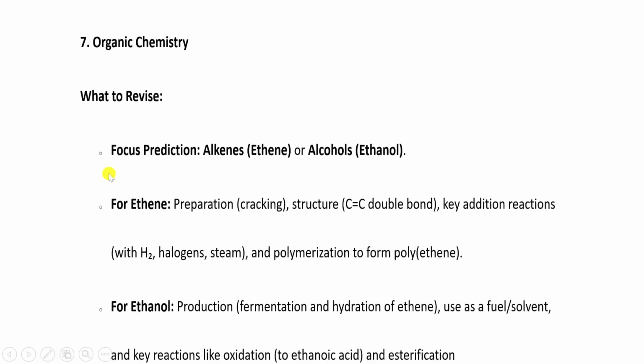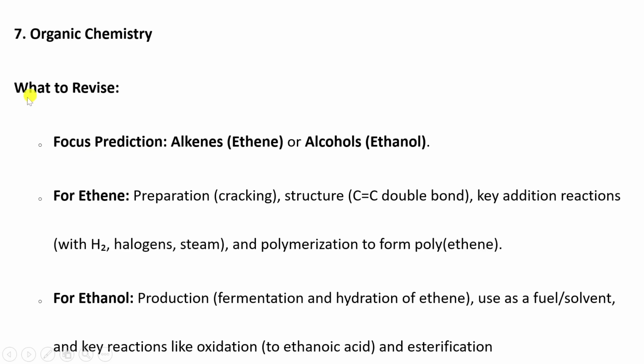Then the last topic, which is organic chemistry, what to revise, focus, prediction is alkenes like ethene or alcohols like ethanol. Then for ethene, you need to look at preparation like cracking and also structure like that, and key addition reactions of alkenes like with hydrogen, halogens, and steam and polymerization to form polyethene.